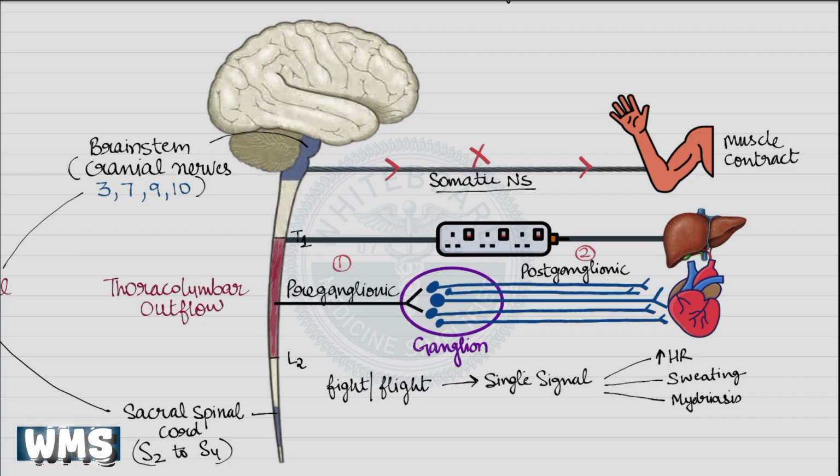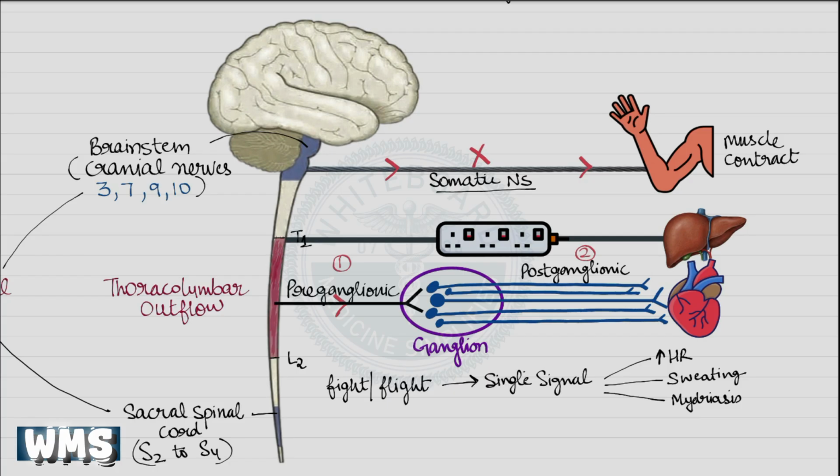When a signal is generated by the brain or spinal cord, it first travels through a preganglionic fiber and reaches an autonomic ganglion. Because there is a synapse in between, the signal does not act like a simple on-off switch. Instead, it can be adjusted, strengthened, weakened, or modified before it reaches the target organ.